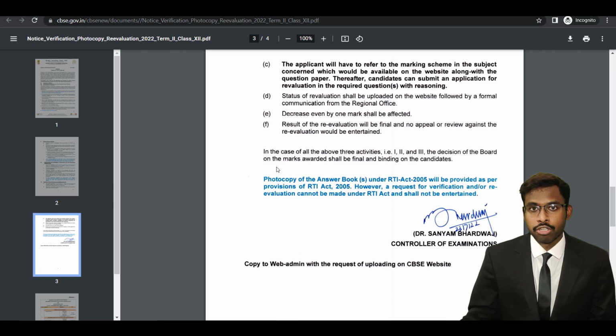Only apply for revaluation if you're 100% confident that your marks will increase. If you feel that your marks will stay the same or decrease, then do not apply for revaluation, okay?